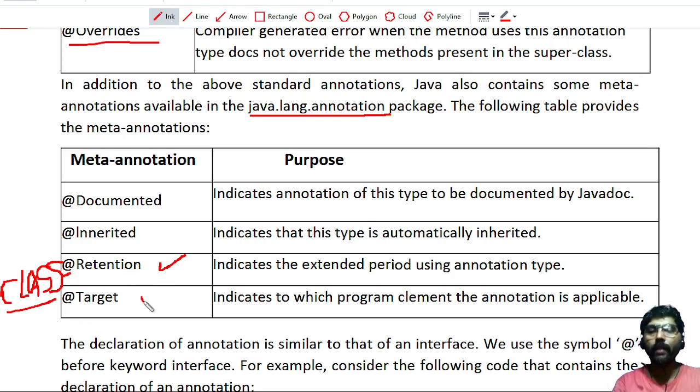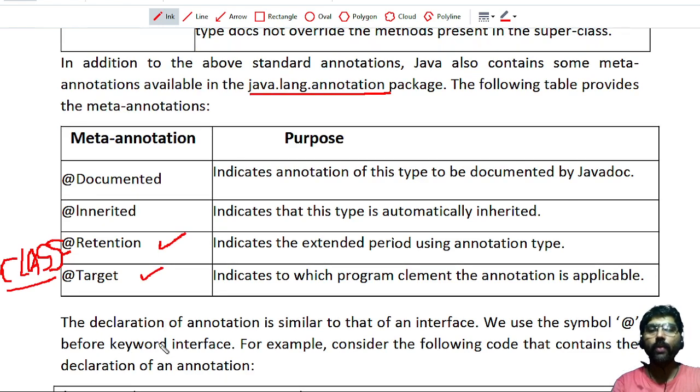Next one is called @Target. If you create any user defined annotation, then you can mention some target. It indicates to which program element the annotation is applicable. In Java we have class, method, interface, data members, many elements. Whether the annotation belongs to a method or to a class, I can specify here. I can specify the target on which the annotation can be applied. So that is called the target annotation.